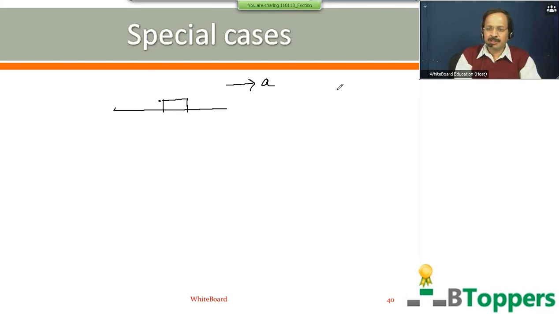So when the truck starts moving towards the right, then the frictional force on the truck by the block acts towards the left side. If the friction force on the truck by the block acts towards the left side, from Newton's third law, you can say the friction force on the block by the truck acts towards the right side.